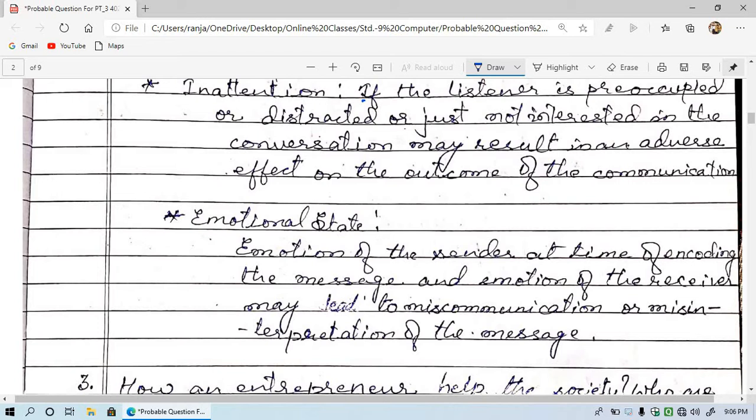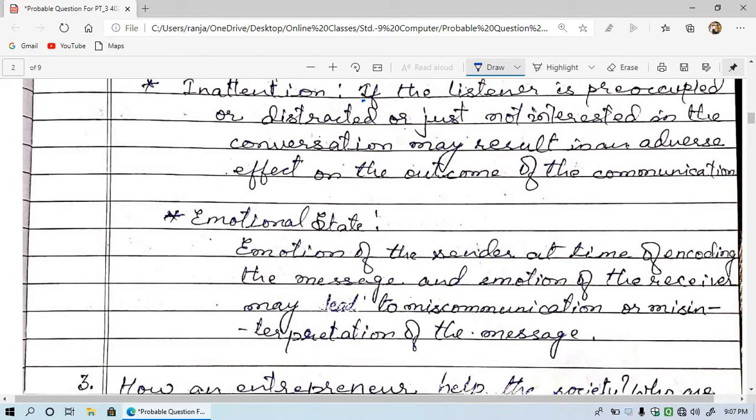It means if someone is not feeling well or is not getting attached with the emotion of the speaker, or the speaker is unable to convey the message according to what the receiver wants to get, then communication may be affected, that is, miscommunication may occur there.